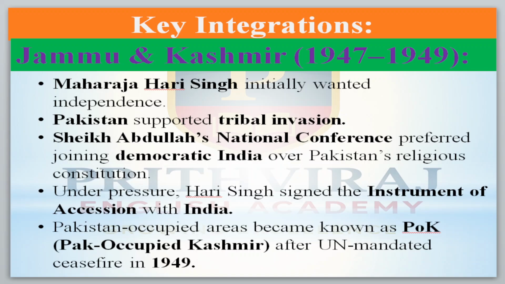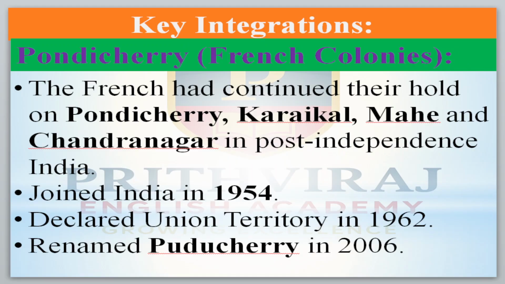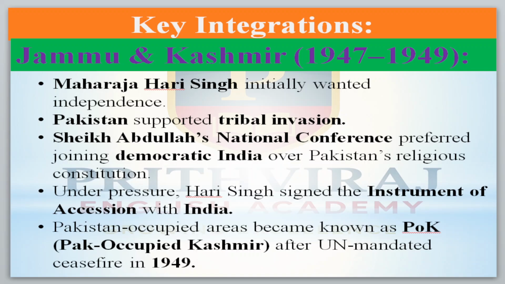But during that time, the Pakistan-occupied area became known as POK, Pakistan-occupied Kashmir, after the UN mandate in 1949. Then they joined India, and still now, both countries claim that Jammu and Kashmir belongs to them only.